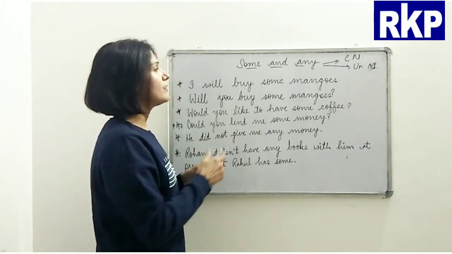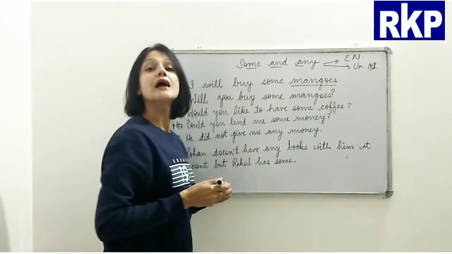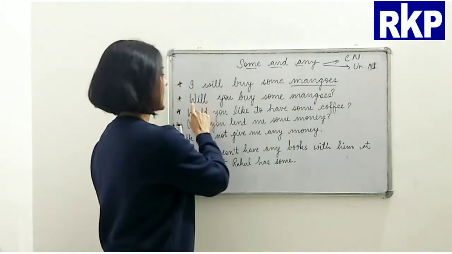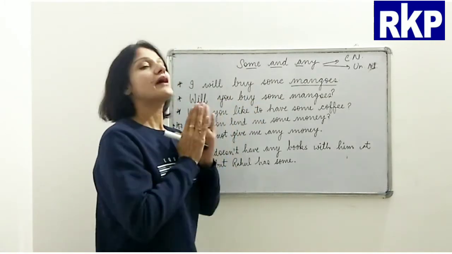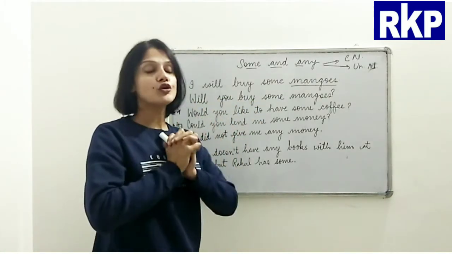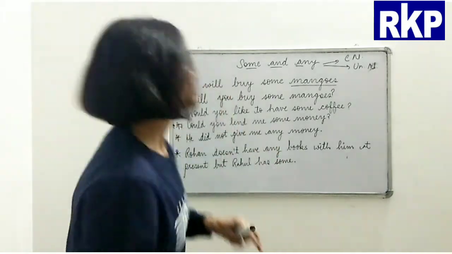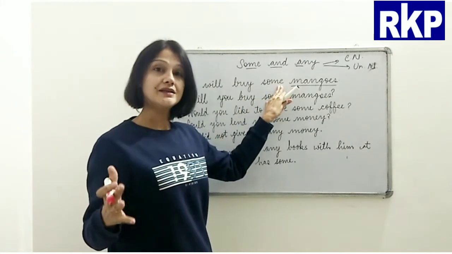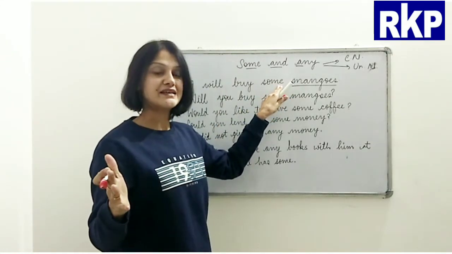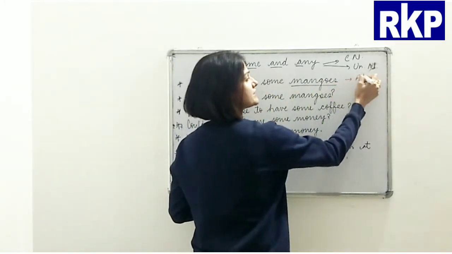So if we see here, some and mangoes, this is a countable noun, right? And here, will you buy some mangoes? Now here, what I want you to focus upon is that I will buy some mangoes. This is an affirmative sentence, right? A positive sentence.